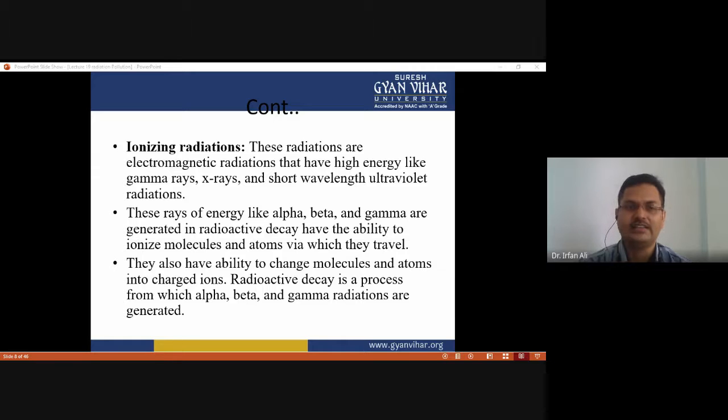These rays of energy, like alpha, beta, and gamma, are generated during radioactive decay, and they have the ability to ionize the molecules and atoms through which they travel, changing them into charged ions.